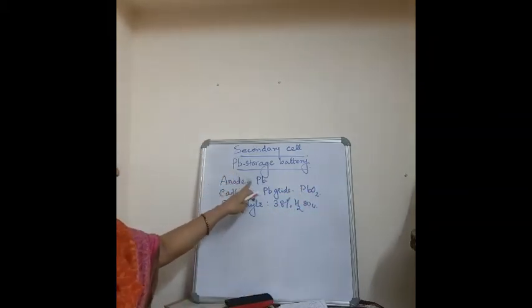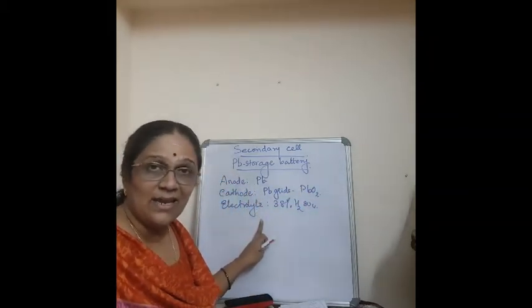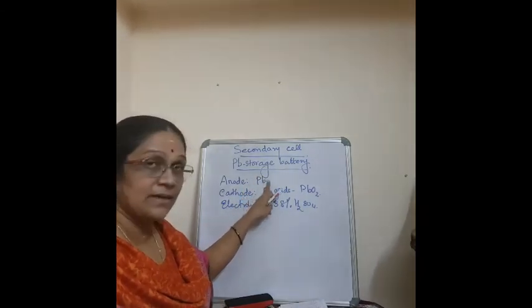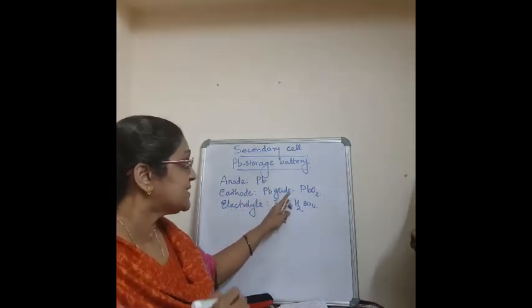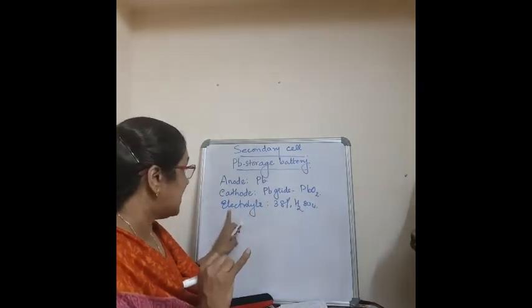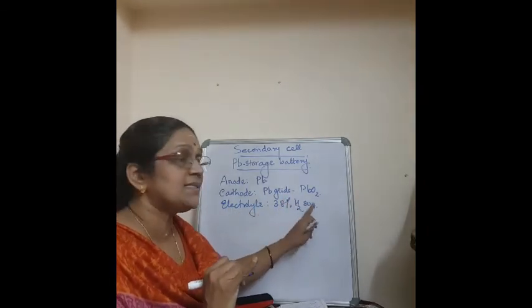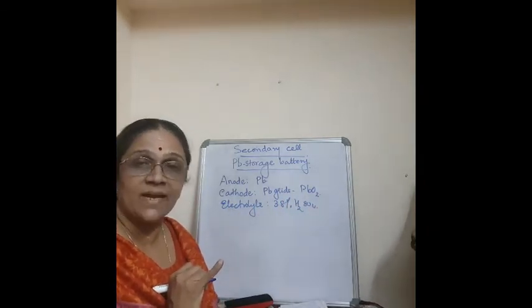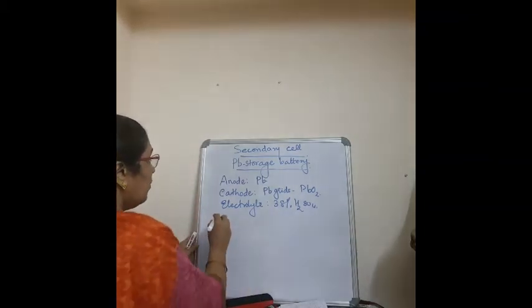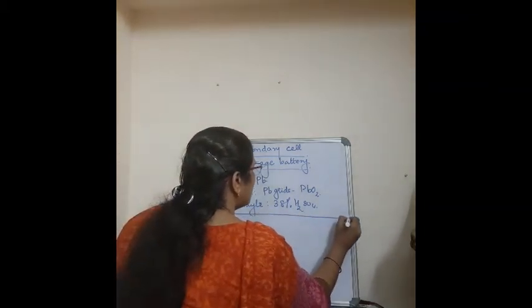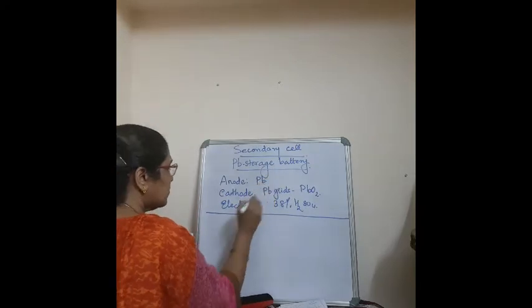So these are anode, cathode and the electrolyte. Anode is nothing but lead. Cathode is lead grids covered with lead oxide, and the electrolyte is 38% sulfuric acid. Clear? Now you will see what the reactions are. Only this much: the reactions, and this anode, cathode, electrolyte.